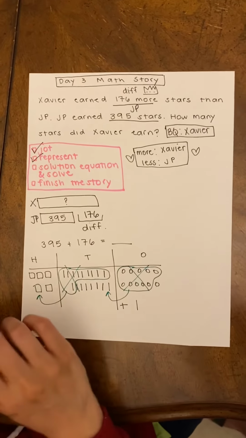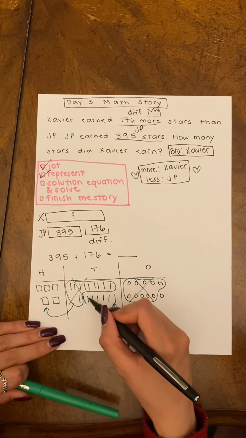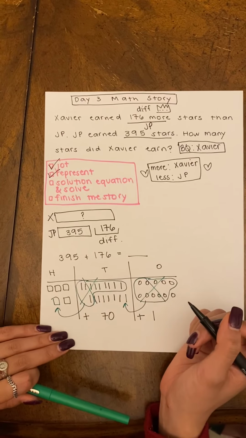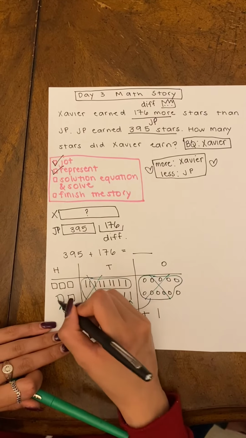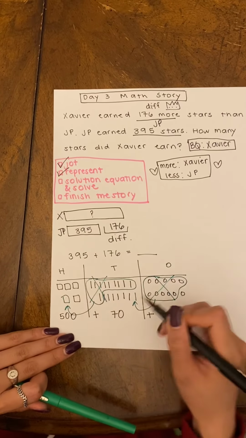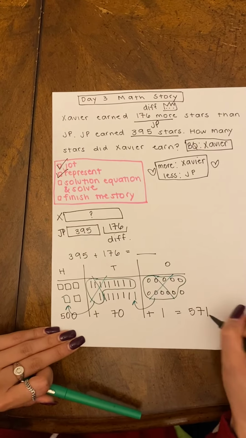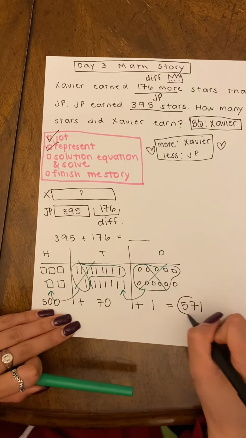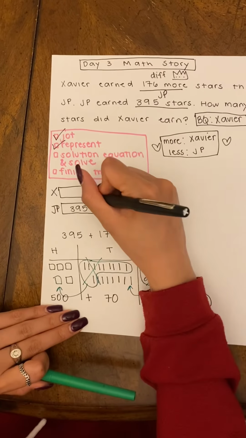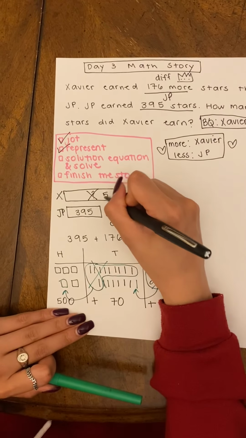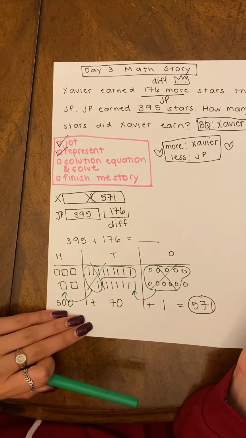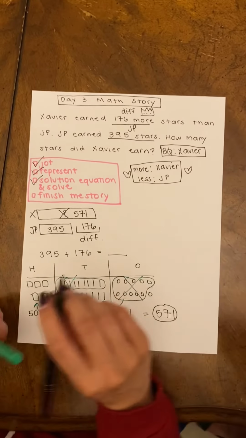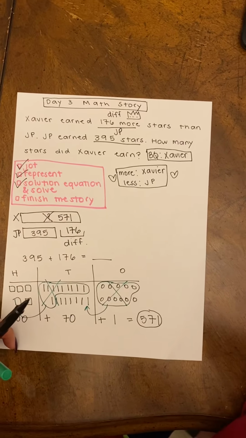Now let's count how many 10s we have left. 1, 2, 3, 4, 5, 6, 7. I have 7 10s, which is 70. And now let's count how many hundreds we have. I have 1, 2, 3, 4, 5. I have 500 plus 70 plus 1 equals 571. And what Miss Biciero forgot to do in the first and second math story is put our solution back into our representation. So I can cross this out and put 571 into my representation, which is going to help me finish the story. When I say go, pause the video and go ahead and finish the story.